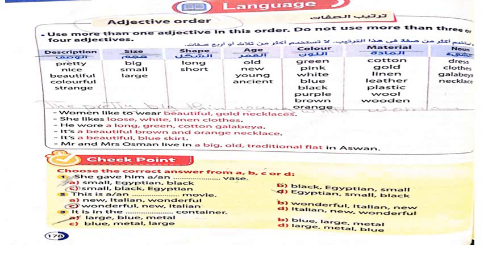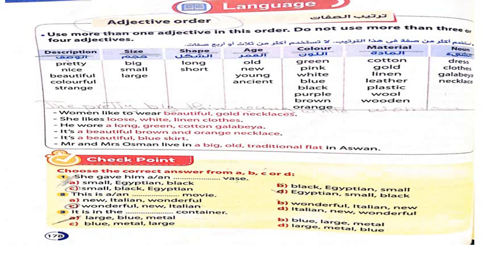Description, size, shape, age, color, material, and noun. We can say DS, SH, A, C, M, noun. Therefore, you have to study the order, okay, to not make any mistake. We can read together the examples here. Women like to wear beautiful gold necklaces. I describe, then I say the color, then I say the material, then the noun.